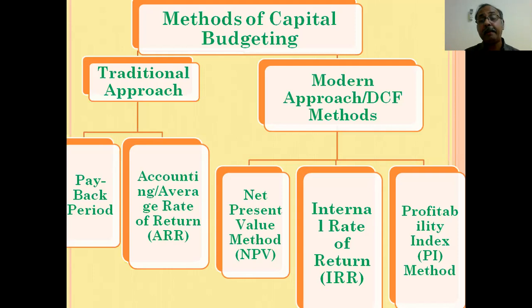First one is payback period, and second one accounting rate of return or average rate of return. Modern approach or DCF method, discounted cash flow method, consists of three important methods. First one, net present value, NPV method. Second one is internal rate of return method. And the third one, profitability index method.